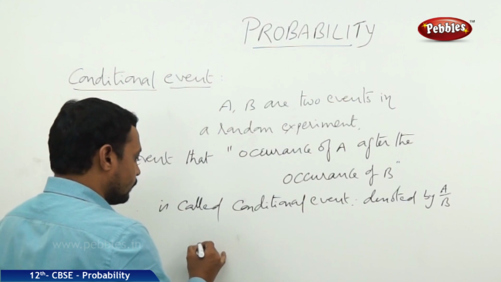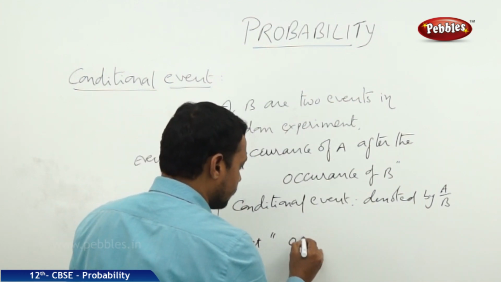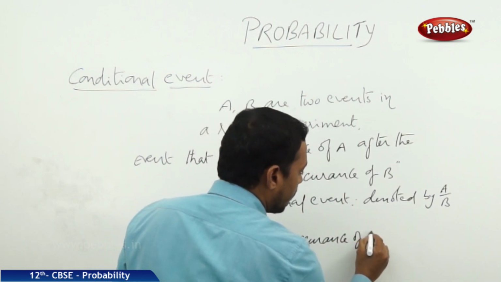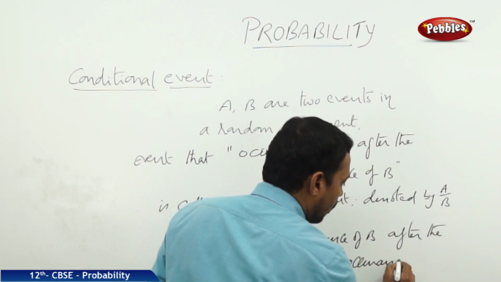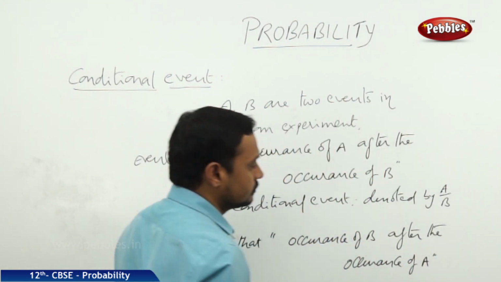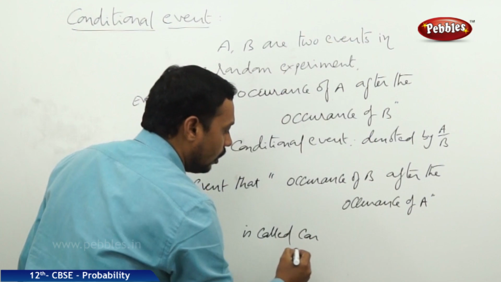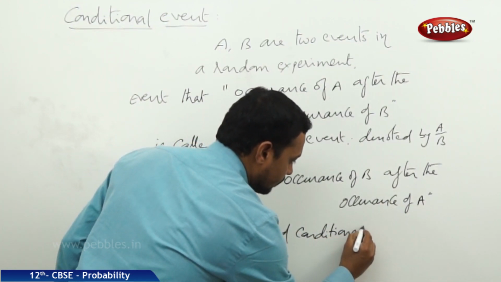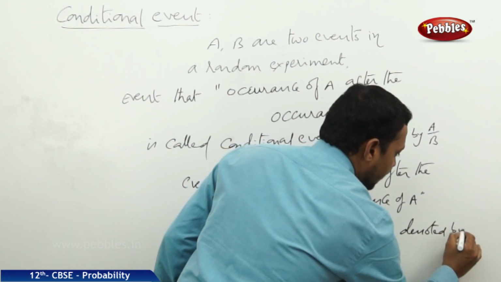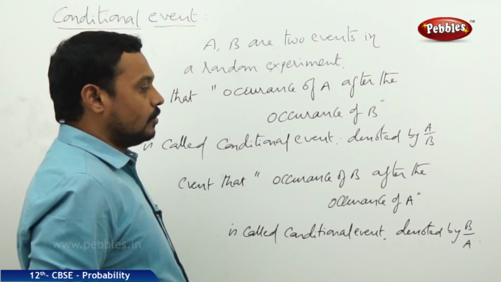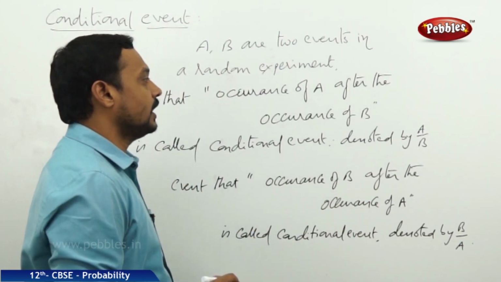Similarly, suppose the event that the occurrence of B after the occurrence of the event A is also known as a conditional event, and it is denoted by B by A. So, B by A is a conditional event: the occurrence of B after the occurrence of A.